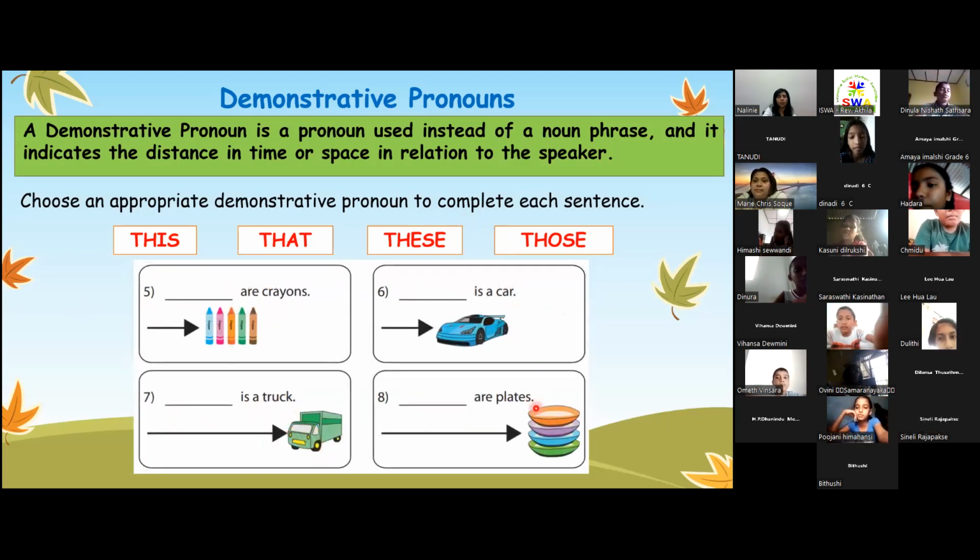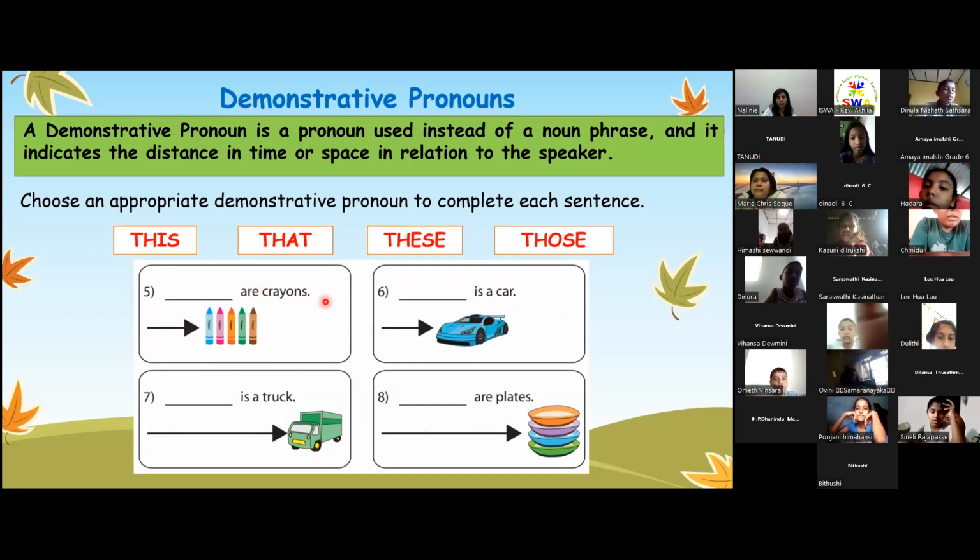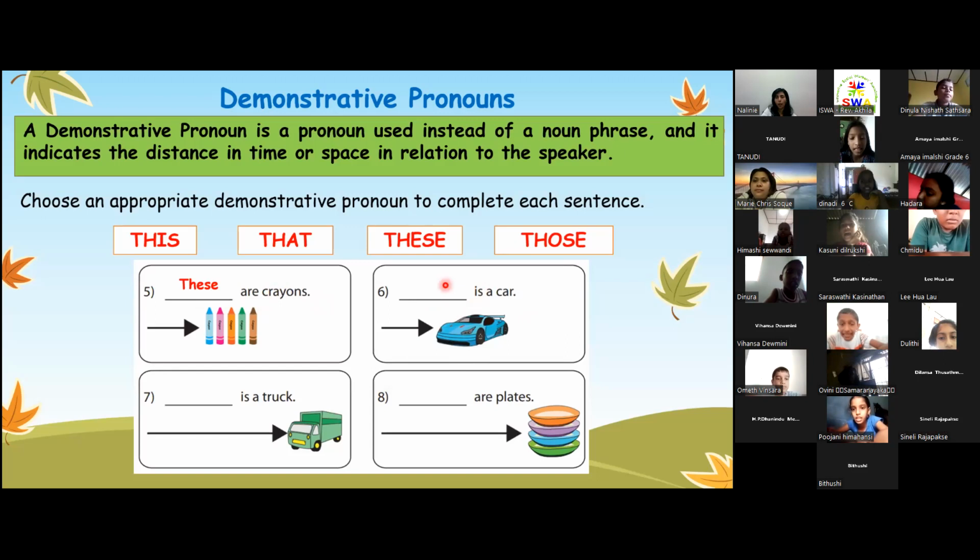Let's do the next one. These are crayons. How many crayons? Many crayons and near. What do you think the answer is? How about this? One car. Yes. For this? That is a truck. Correct.